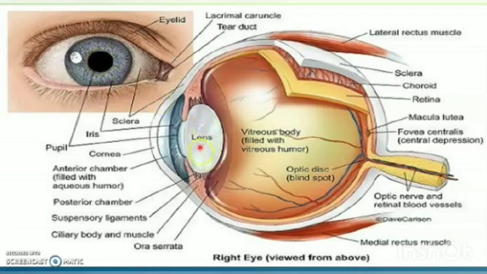Next is the most important part of the eye, that is the lens. You can see we have a convex lens in our eye. The lens is held in position with the help of ciliary bodies or ciliary muscles. What is the function of the ciliary bodies? They keep the lens in position. At the same time, they can control the curvature of the lens. Why is controlling the curvature of the lens important?